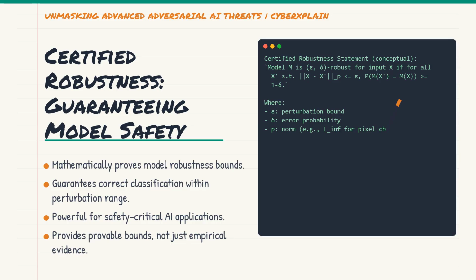Imagine a guarantee that for any tiny change to this image, for example, changing up to 5 pixels by a value of 10, the model will still correctly identify it as a cat. This is incredibly powerful, especially for safety-critical applications like medical diagnosis or autonomous systems. It's about providing provable bounds, not just empirical evidence. Think of it as a mathematical no-fly zone for adversarial examples.